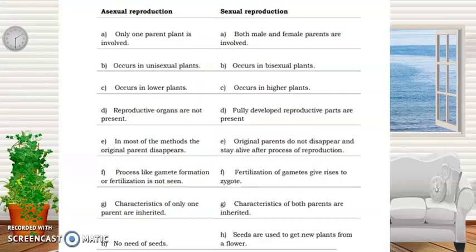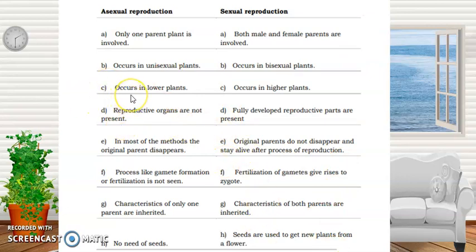So, punta muna tayo sa review part. So, may dalawang modes of reproduction tayo. So, pareho silang mag-produce ng offspring. So, itong asexual reproduction, only one parent is involved. For sexual reproduction, dapat dalawa ang parents and dapat male at saka female. For asexual reproduction din, it occurs in unisexual plants. For sexual reproduction, it occurs in bisexual plants.